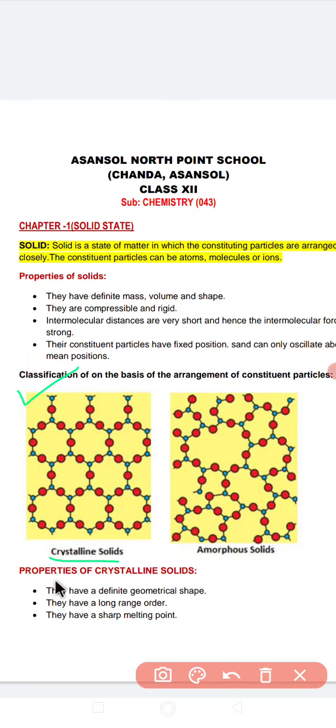So the properties of crystalline solids are: first, they have a definite geometrical shape. Second, they have a very long range order. And third, they have a sharp melting point. That is, their melting point and boiling point are sharp, and they have long range order. These are the properties of a crystalline solid. Other properties we will discuss.